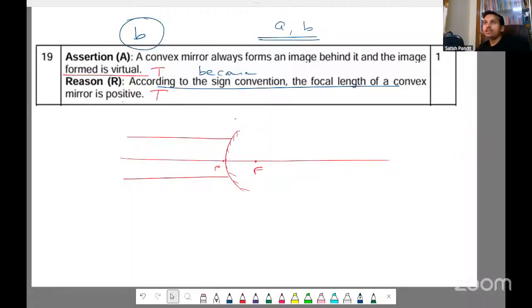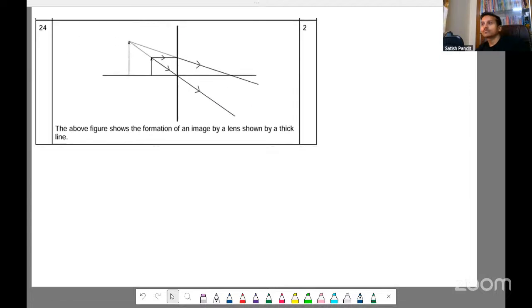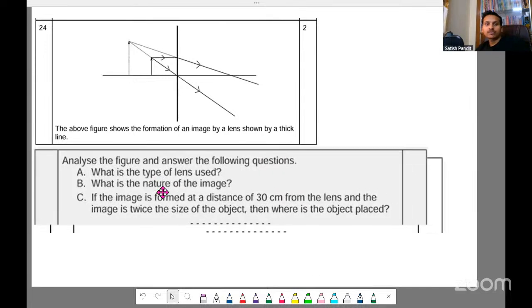Okay. Let's continue. With this, maybe one last question. All of you, please mute yourself. Try this question. Write the answer in your notebook, not chat.